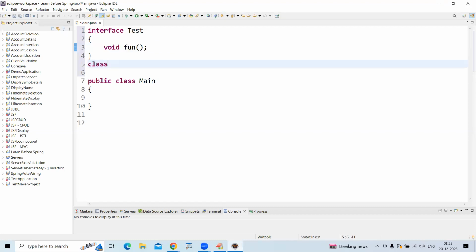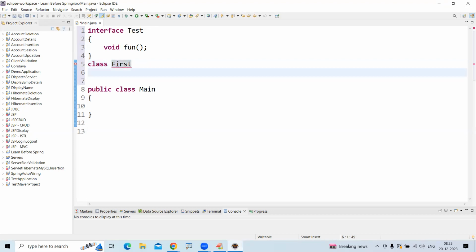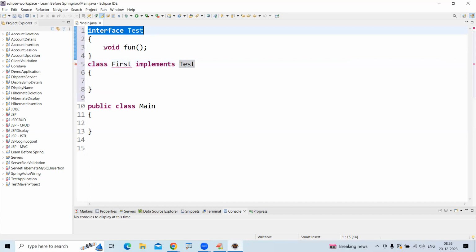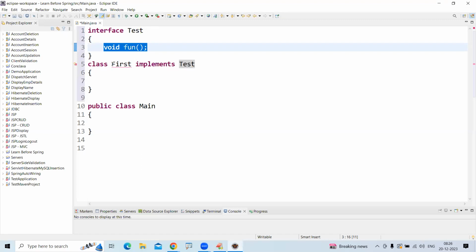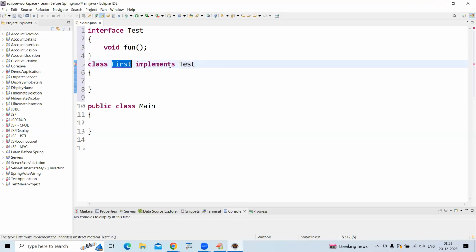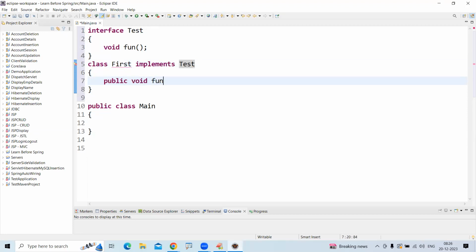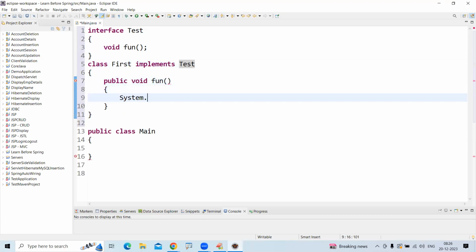Here I'm taking one class. Suppose the class name is First. The First class is implementing the interface. Interface Test contains the abstract method fun. Now we are taking one class that is implementing the interface, so it has to override this fun method. Public void fun, System.out.println, and the message is "fun".